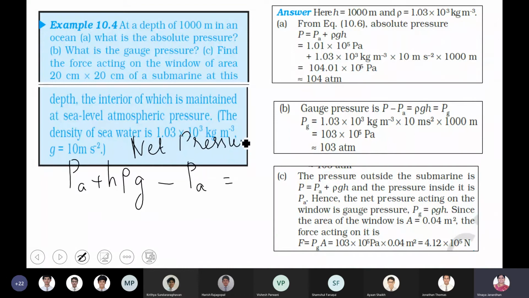Are you clear, boys? 11B. Net pressure on the window. Harish? Yusuf? Yes, ma'am, it's clear. Harish, sorry, Yusuf?